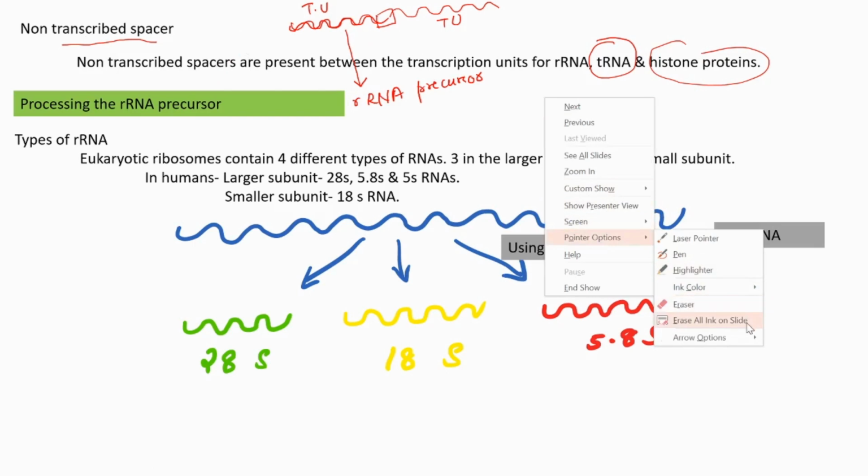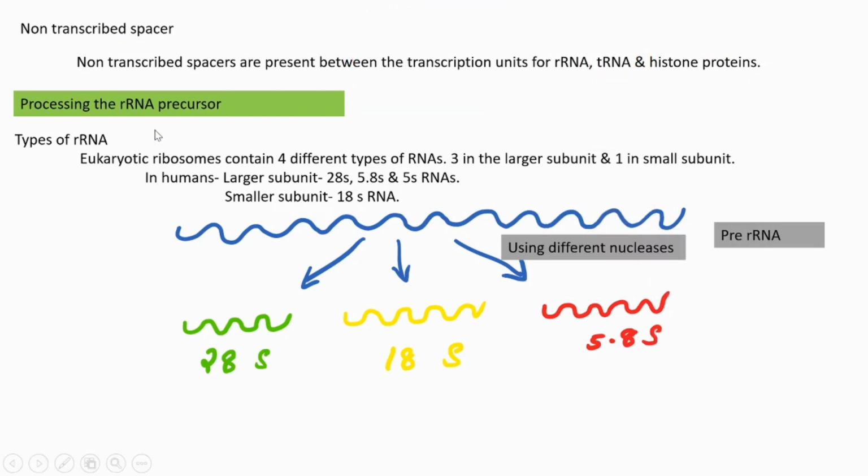Next we are going to see about processing the rRNA precursors. By this time we have learned that from the transcription unit, one rRNA precursor is formed, but that precursor is not the final form. We have to modify it to get the final form of rRNA. So that's what we are going to see.